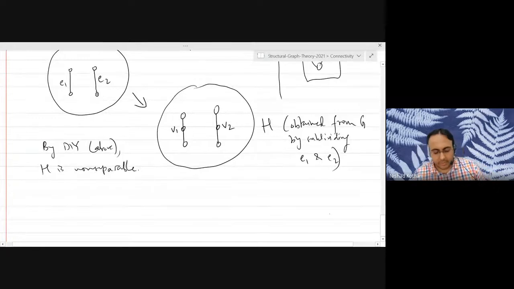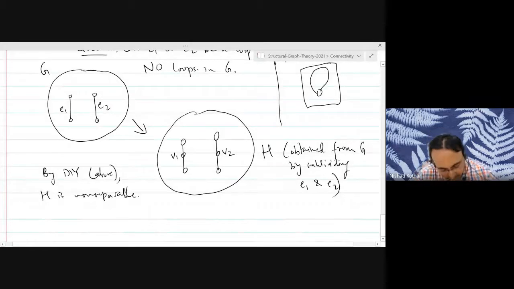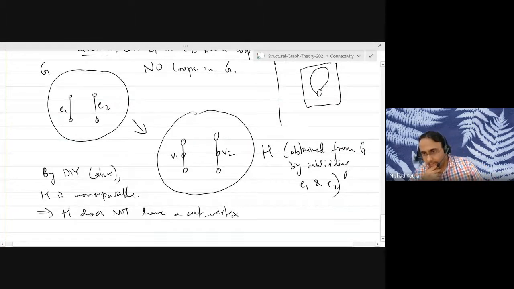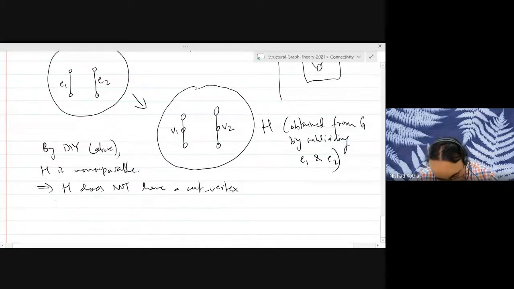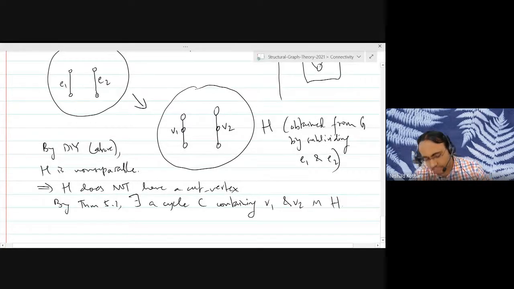because the graph was not K2 and we subdivided two edges, right? And in particular, that means that H does not have a cut vertex, because cut vertices are also separating vertices, right? And non-separable means there are no separating vertices, so there are no cut vertices. And so now we can apply theorem 5.1. There exists a cycle C containing V1 and V2 in the graph H.